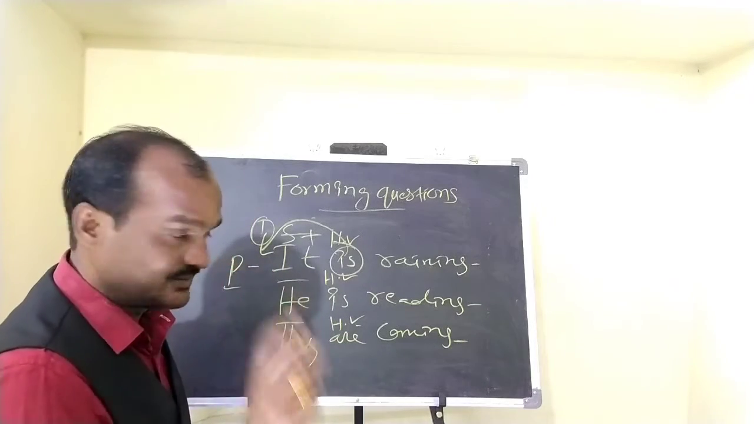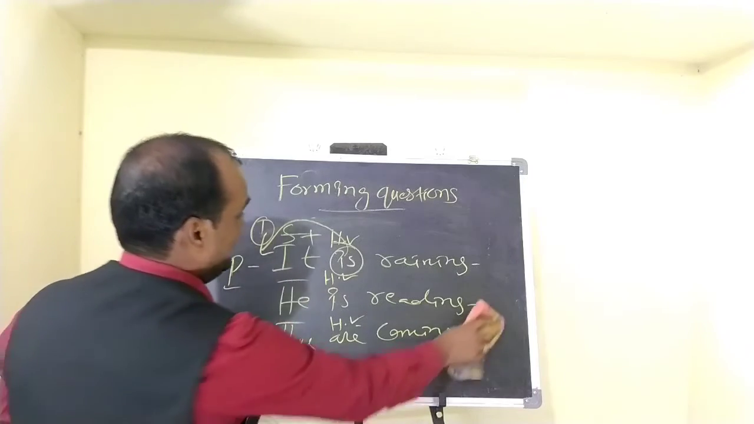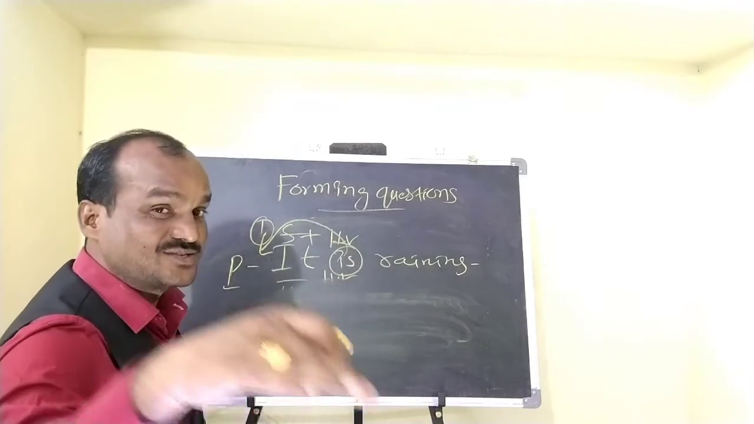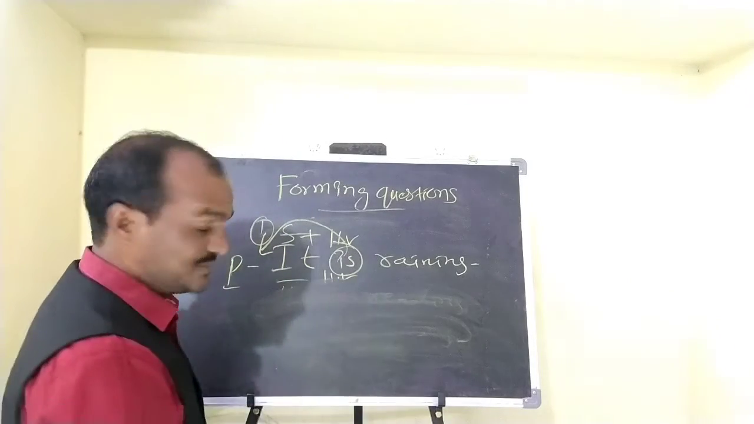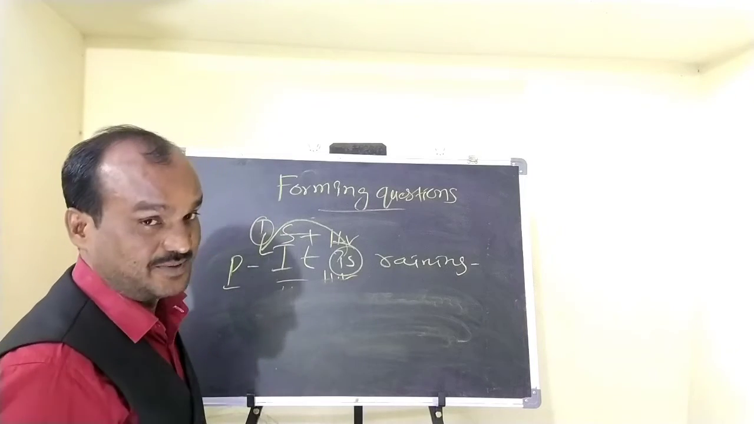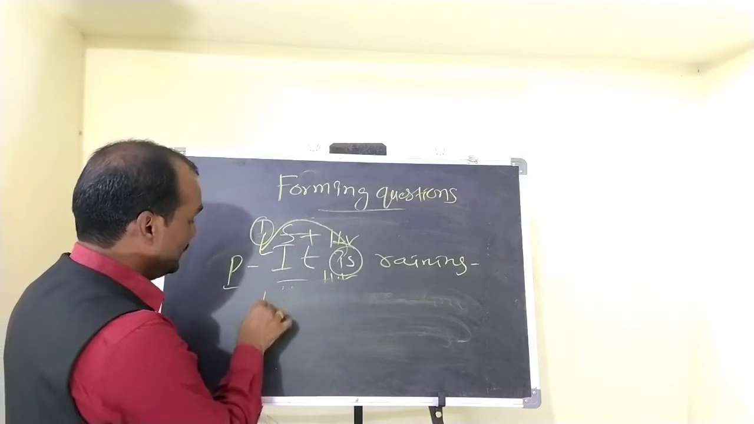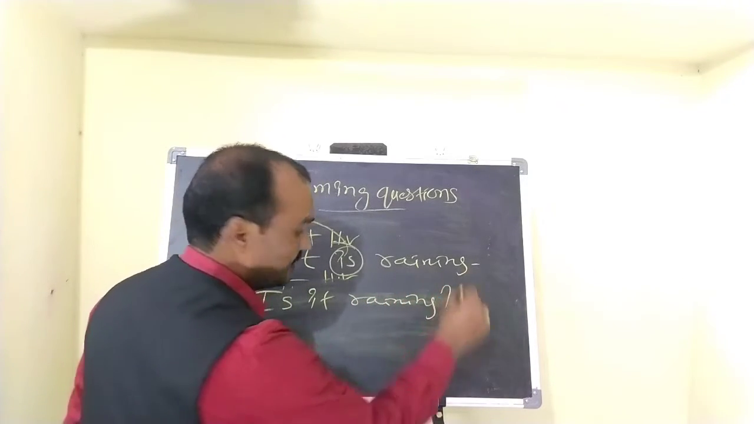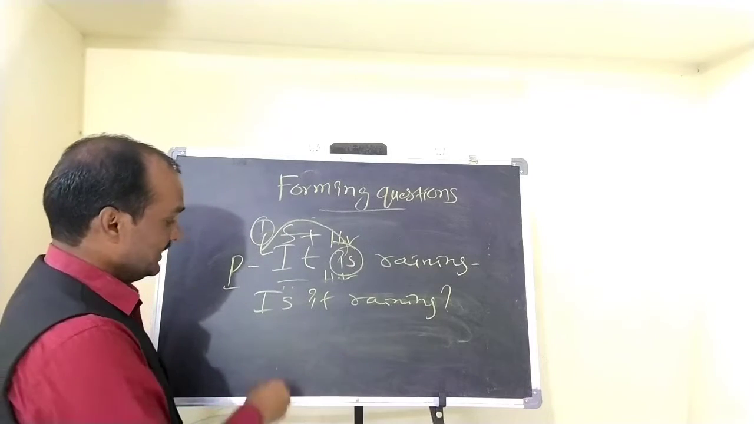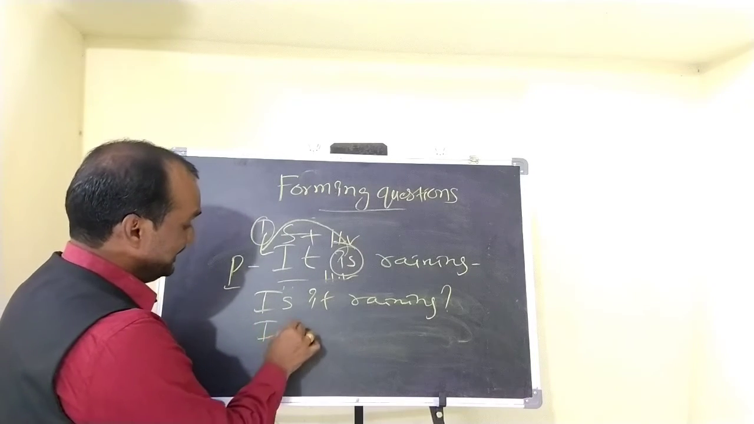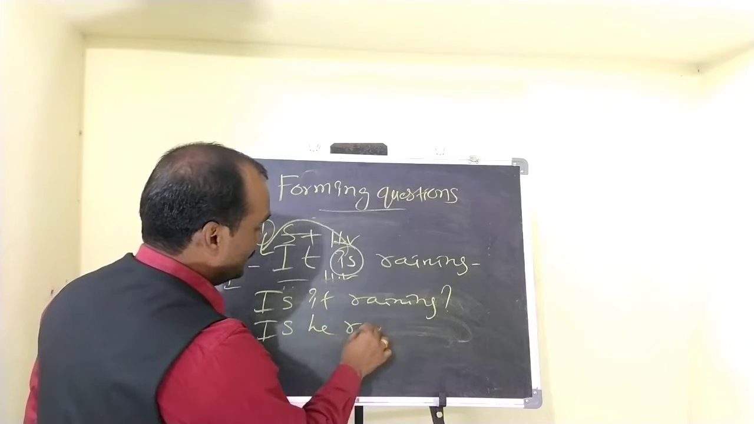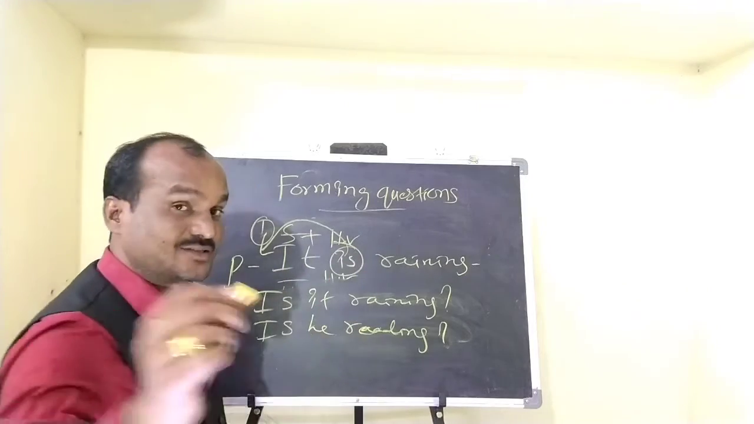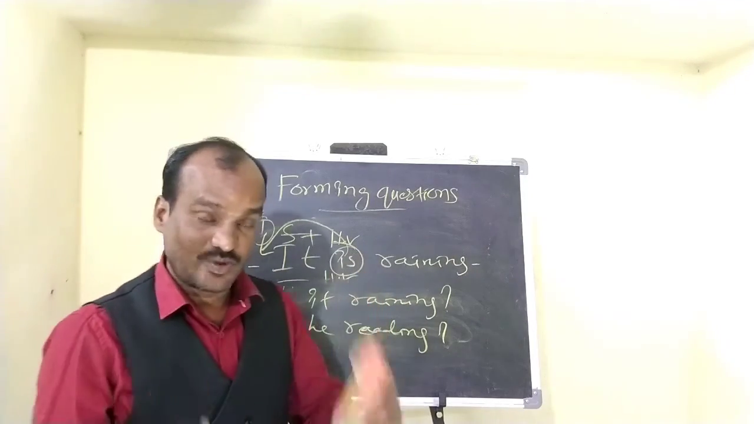You see, this is the first way. So what will it become? It is raining. What will it become? Is it raining? By placing the helping verb of a sentence before the subject, it becomes an interrogative statement, right? It becomes a question. So, is it raining? Question. He is reading. Then, is he reading? So what are we doing here? We are placing the helping verb of the sentence before the subject. This is one way.